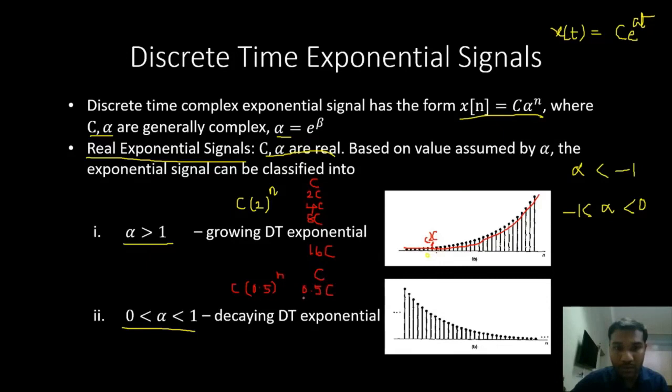When n is equal to 2, we have 0.25 c. And n is equal to 3, we have 0.125 c, and so on, right? So the value keeps on decreasing, but it never goes below 0, right? It's always a positive value.